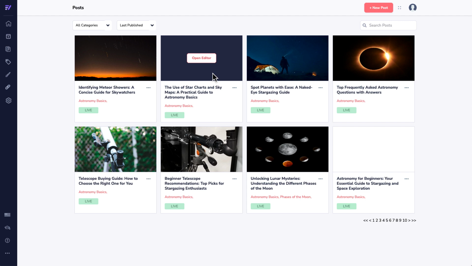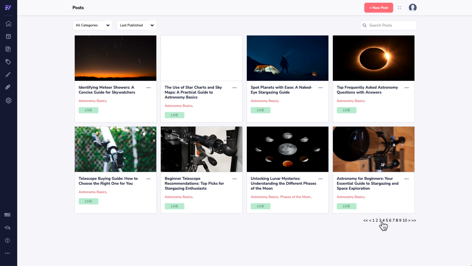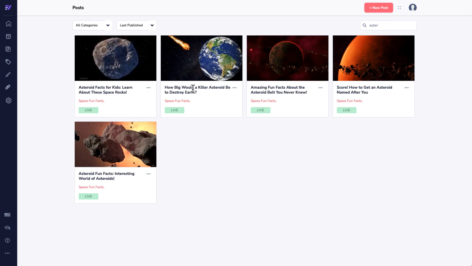But I know that some of these pictures that I've used in here, for example, this "How big would a killer asteroid be to destroy Earth?", this is not a real picture. These other asteroid pictures, I don't believe are real photos. They're illustrations. And why not just go ahead and embrace it full on?